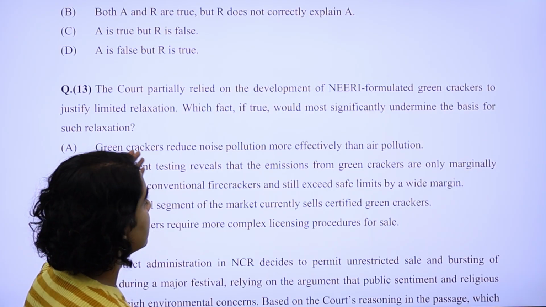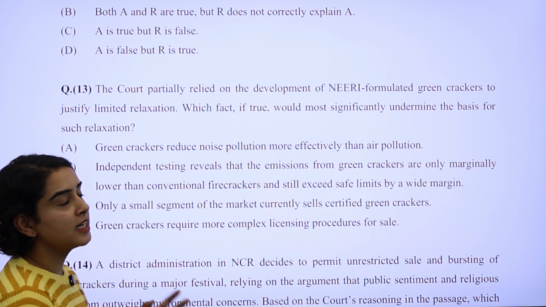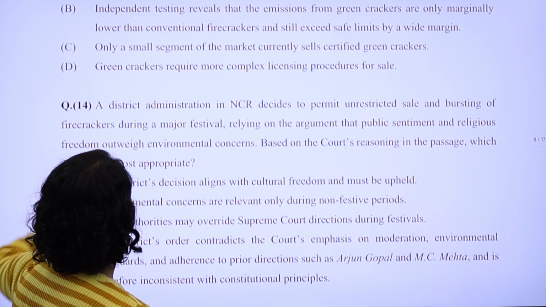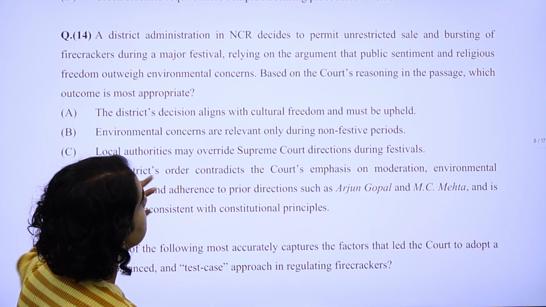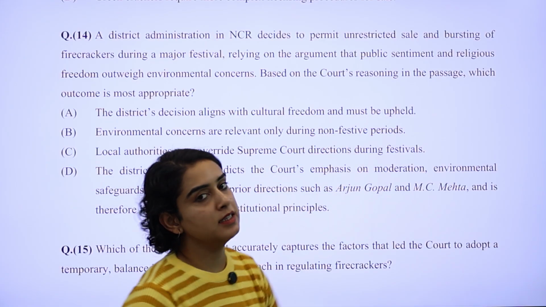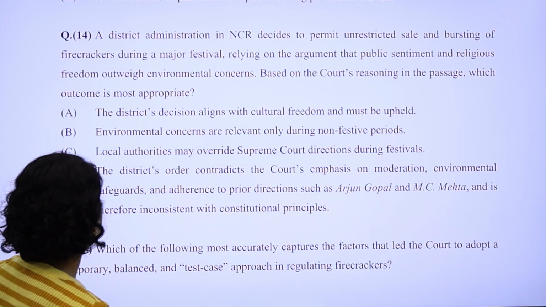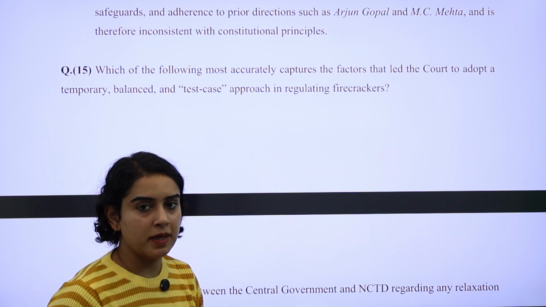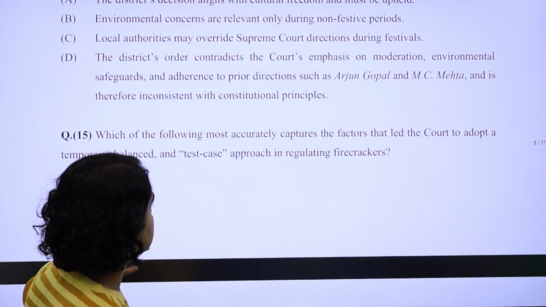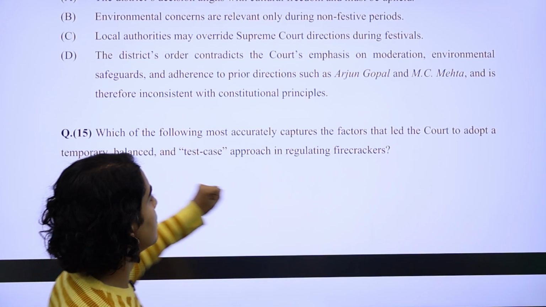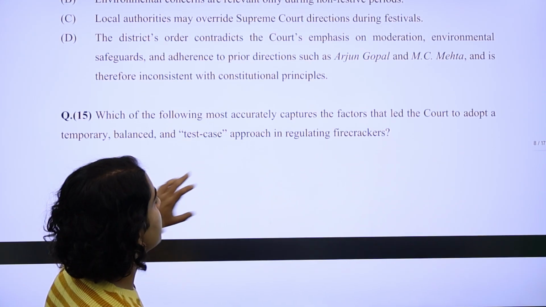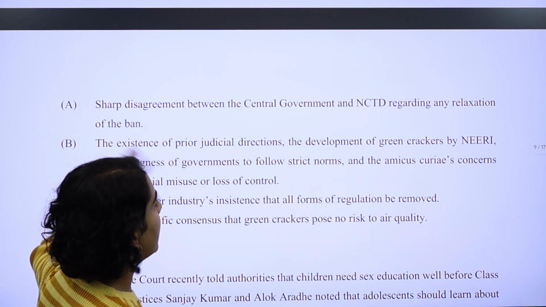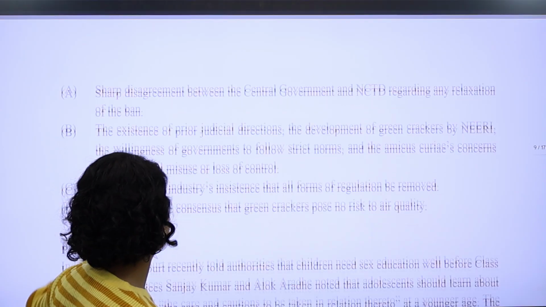The principle has been given and based on everything that has been discussed in the passage, you have to deduce a meaning. And the fourth question is again based on the court's reasoning given in the passage. So if you've read it carefully, you can answer it well. And the fifth one is basically the objective of the passage. So if you've read the passage properly, you have to deduce what was the objective and what basically the court has held. That is something which has been tested and fairly easy to do if the passage has been read carefully.